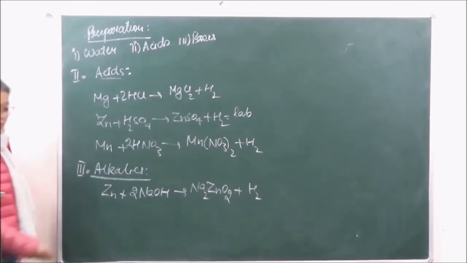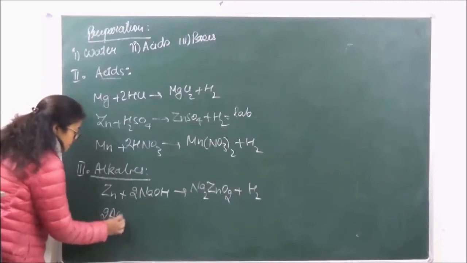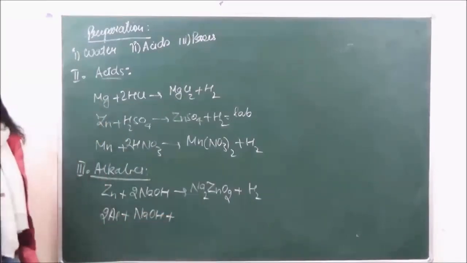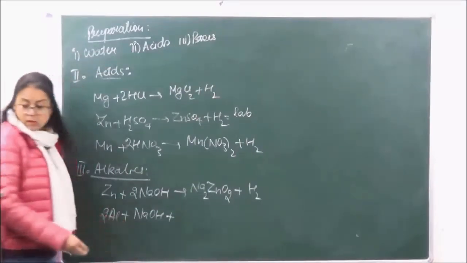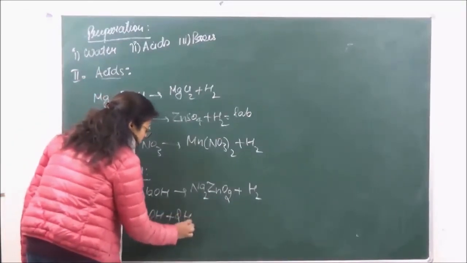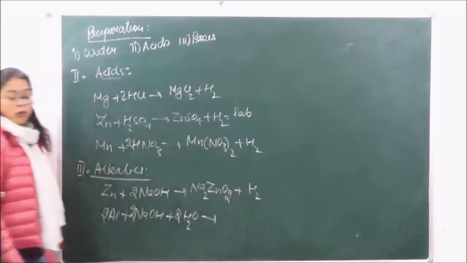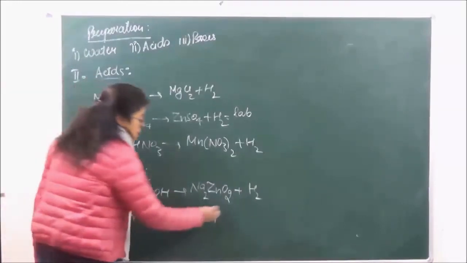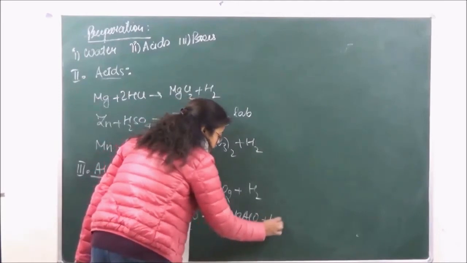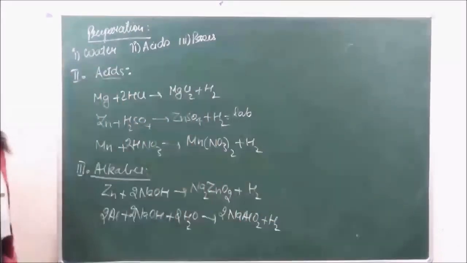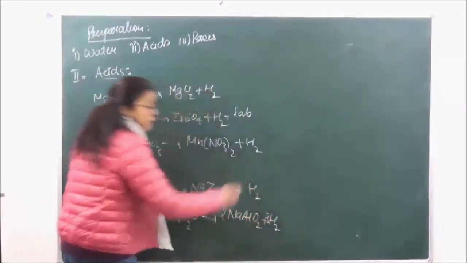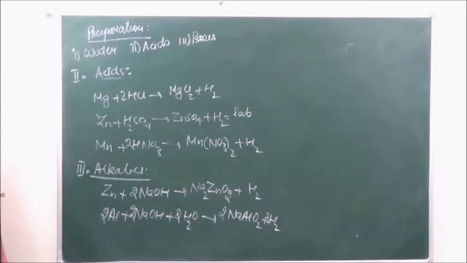If we have aluminium, this reacts in presence of water to give us sodium aluminate. Okay, it is going to give us sodium aluminate plus hydrogen. So these are few methods of preparation over here.